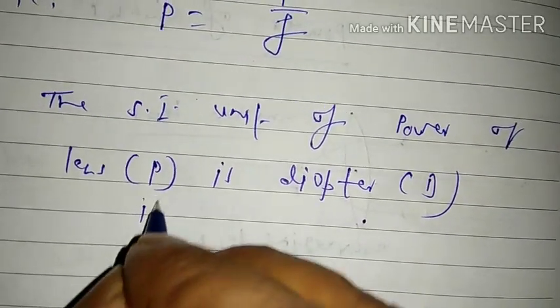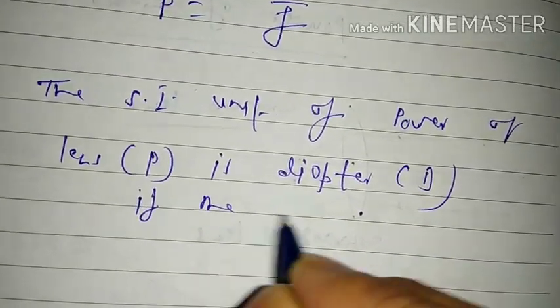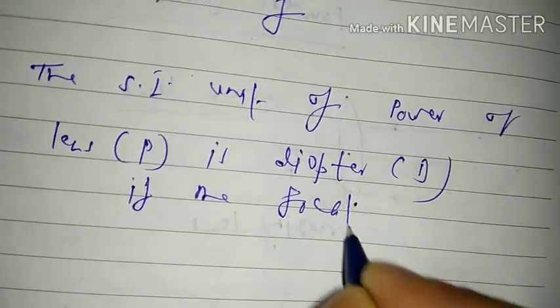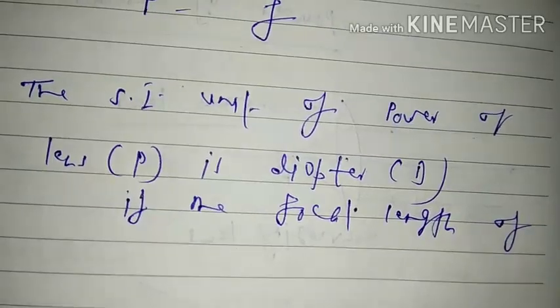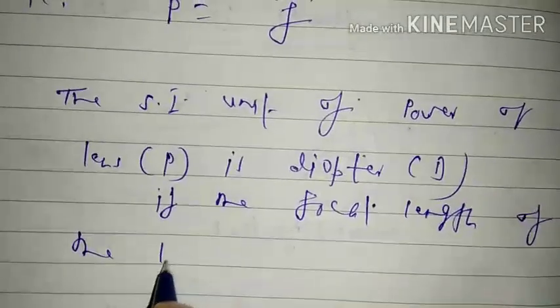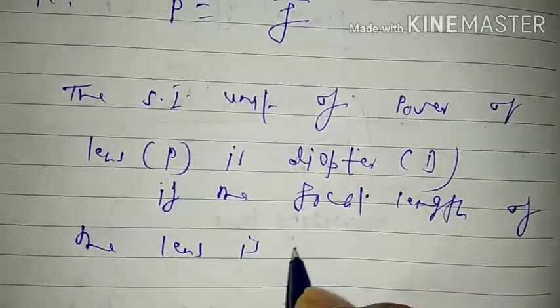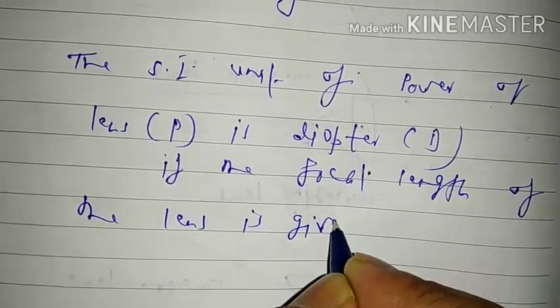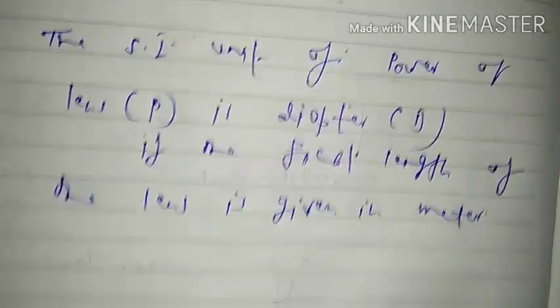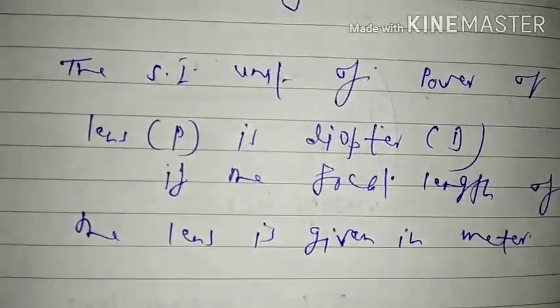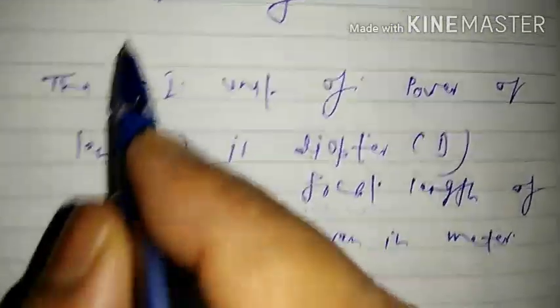When the focal length of the lens is given in meter, from this formula what can we write? We can write that the SI unit of power is diopter.